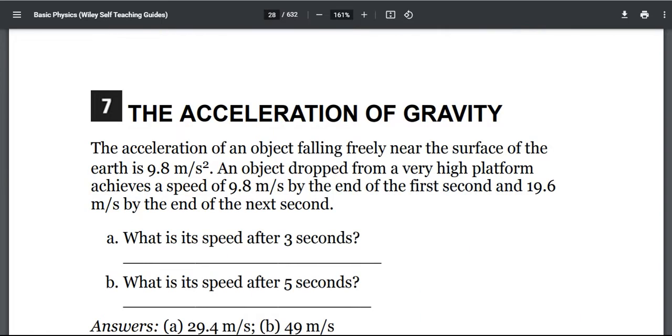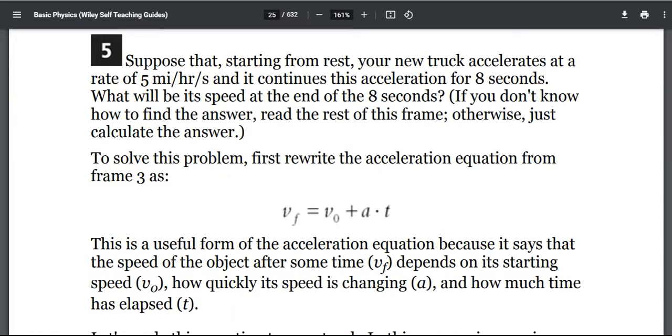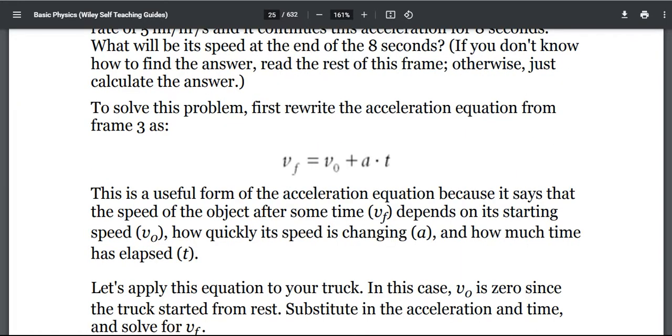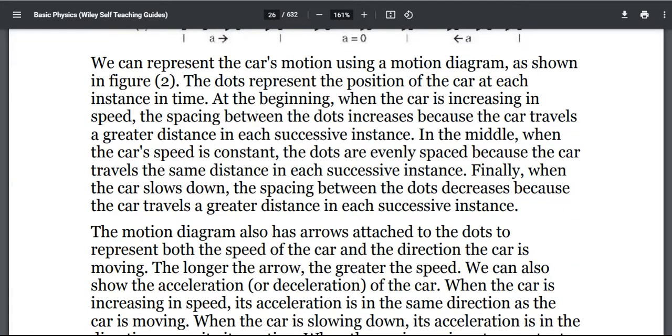Today we are going to learn about the acceleration of gravity. In the previous video we saw a new equation, Vf equals V0 plus A times t, for the speed of an object after some time. Vf depends on its starting speed V0, how quickly its speed is changing A, and how much time t has elapsed.